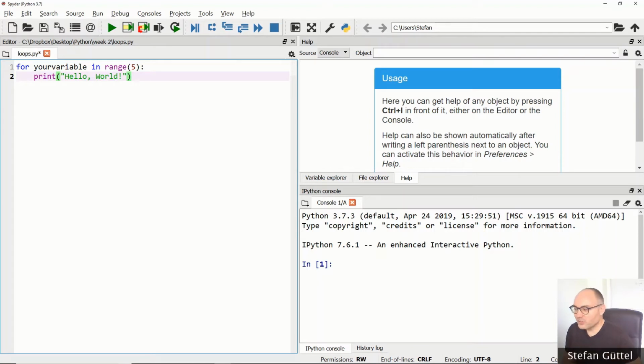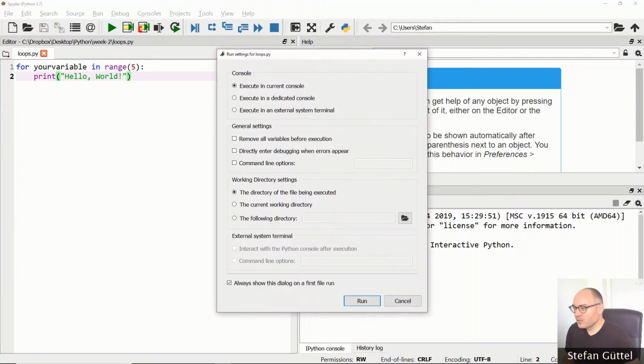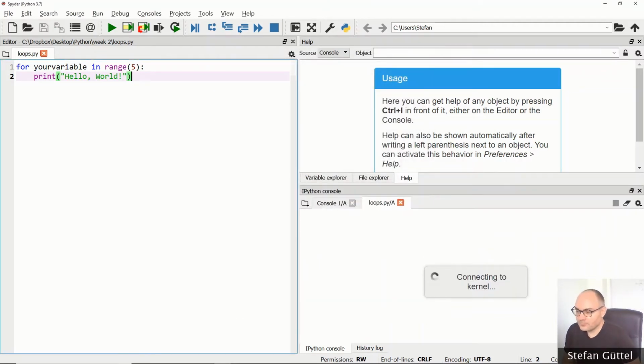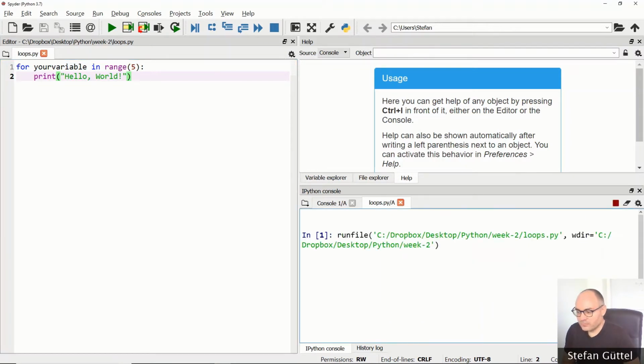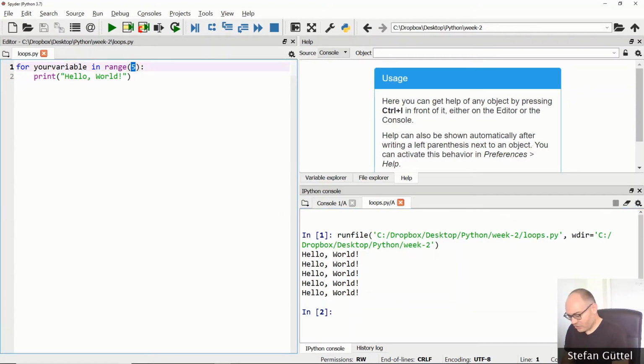Okay. Let me just run this code and see what happens. Here, when this window opens the first time you run a code, make sure that you select execute in a dedicated console, and also tick remove all variables before execution, and then hit run. Python now connects to the kernel, and there we go. So what do we see here? Well, we see hello world being printed 5 times on the command line. Well, this probably has to do with the fact that we have called the range function with the input parameter 5. Let's maybe change this to 3.